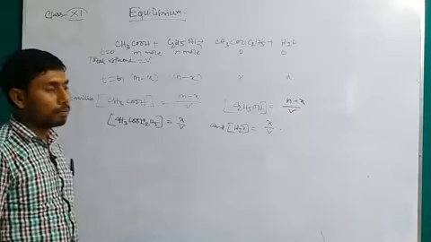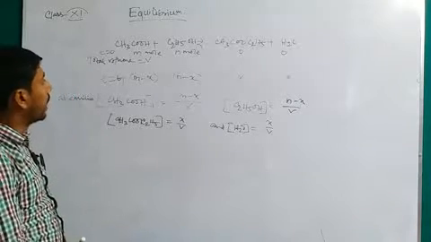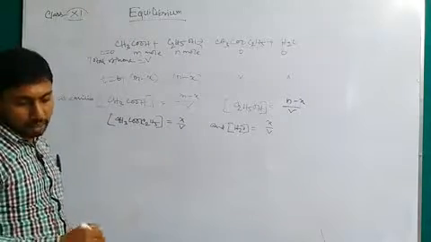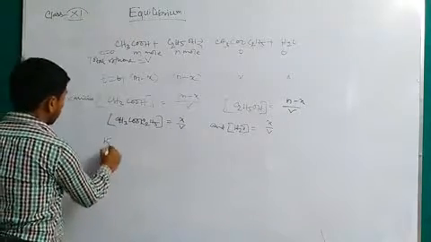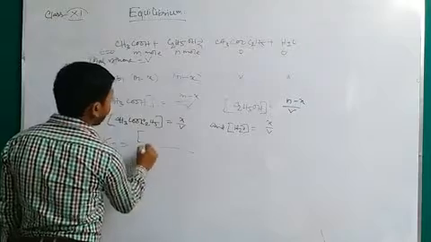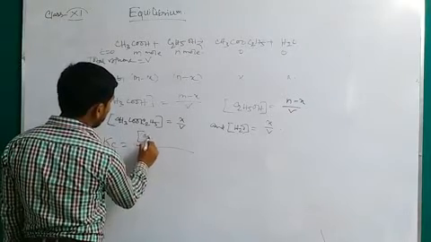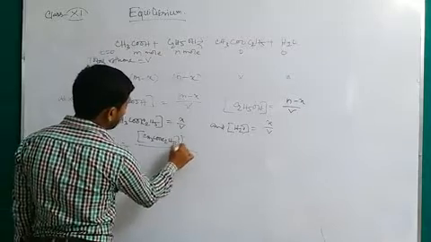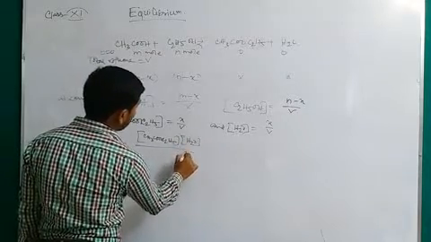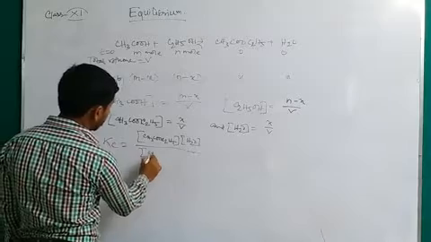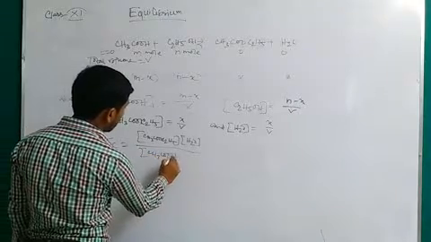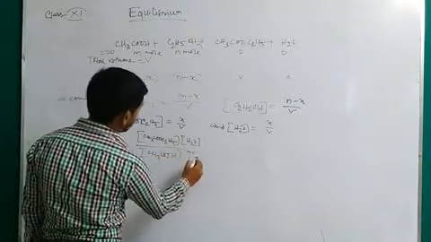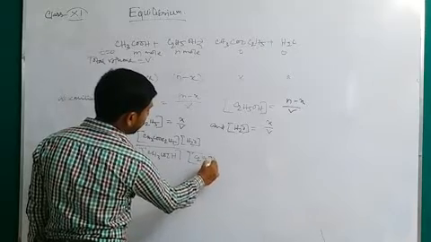Now we know these values, and we know the expression of Kc. Kc equals concentration of product CH3COOC2H5 into concentration of H2O divided by concentration of CH3COOH into concentration of C2H5OH.